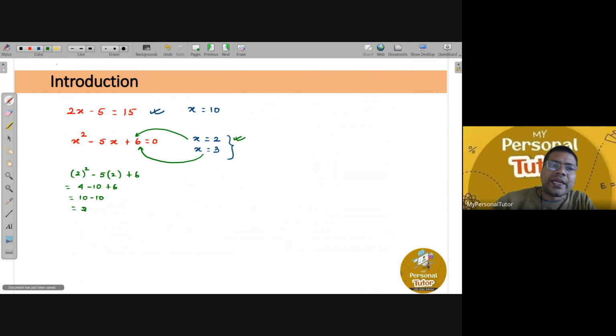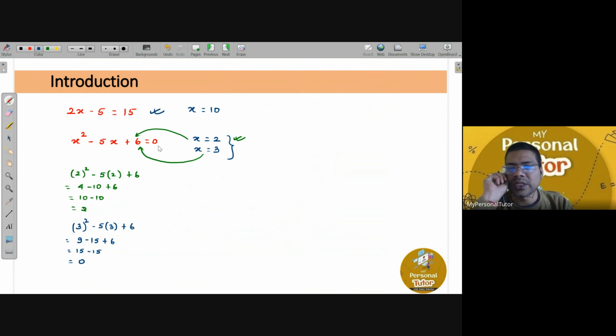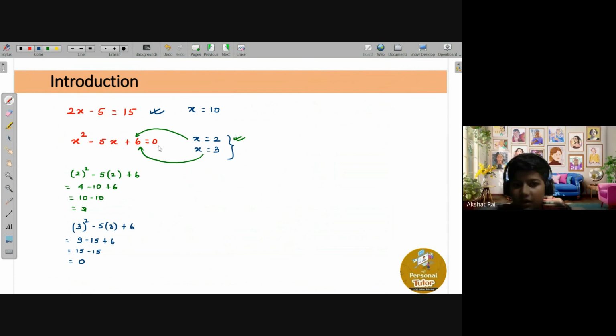Same way, if I substitute x is equals to 3 in this equation, so what will happen? 3 square minus 5 times 3 plus 6. So if you simplify it, how much do you get? 9 minus 15 plus 6. So that is nothing but 15 minus 15, that is equals to 0. Yes or no? And that's what we were expecting, because right hand side it is 0. Yes or no, Akshay? Yes, sir.